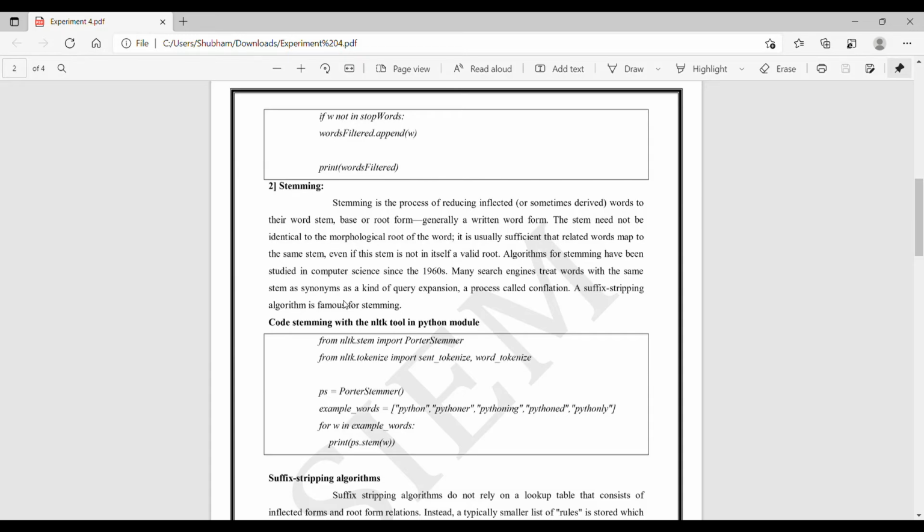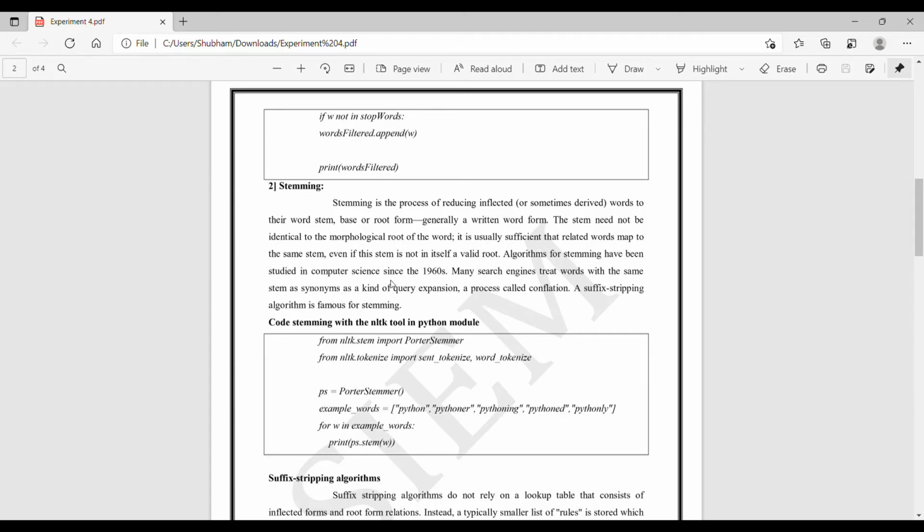Algorithms for stemming have been studied in computer science since the 1960s. Many search engines treat words with the same stem as synonyms as a kind of query expansion, a process called conflation. A suffix stripping algorithm is famous for stemming.